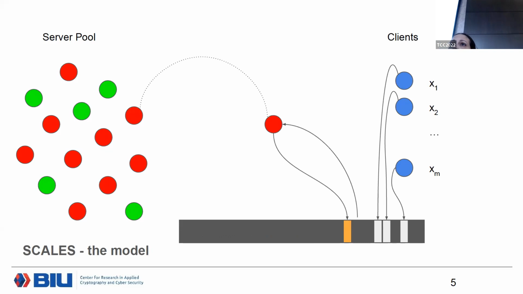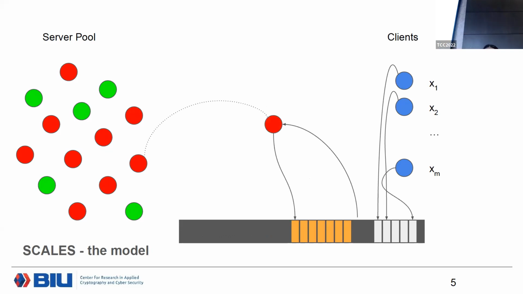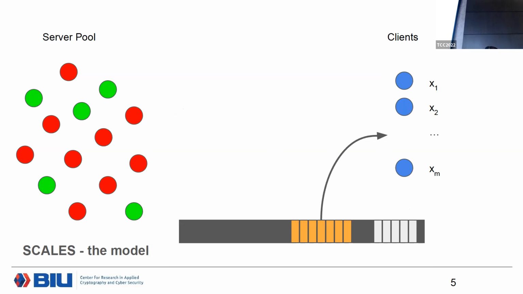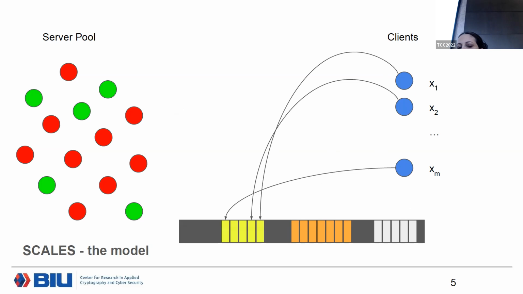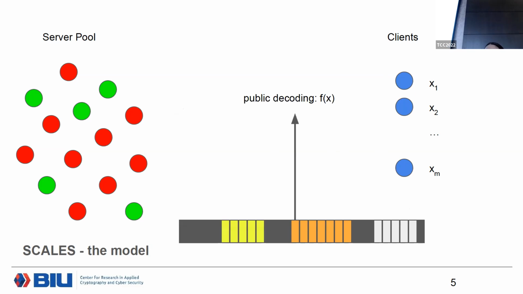Next, we have a sequence of servers being nominated or nominating themselves, coming up, reading the content of the bulletin board and publishing their message. And then after this is done, the clients publish their second message. And out of all this data on the bulletin board, the decoding of the function's output could be publicly extracted.